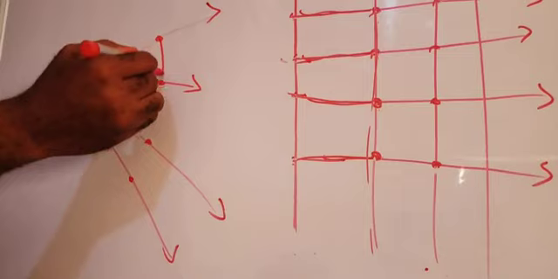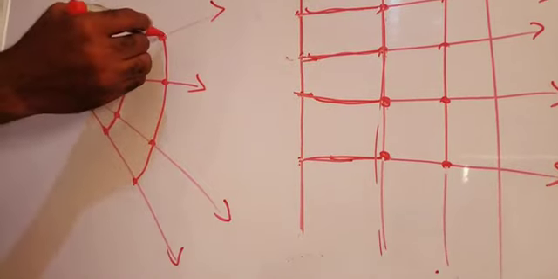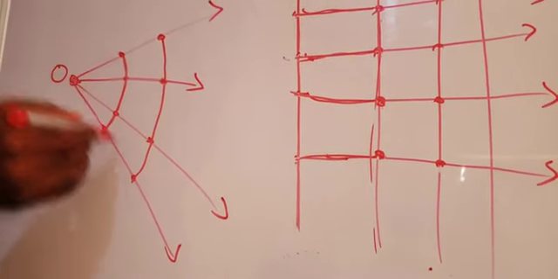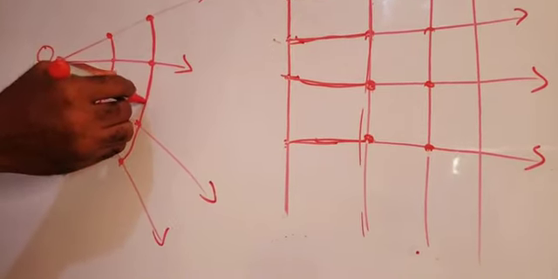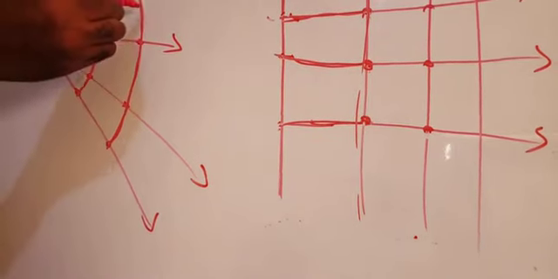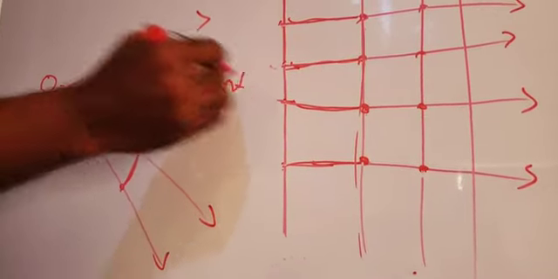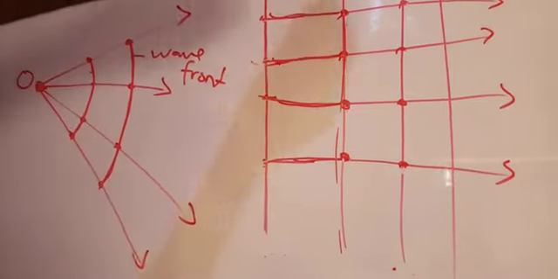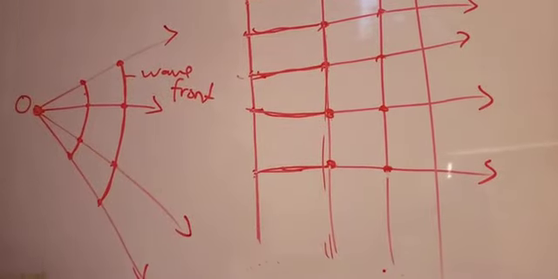They have the same distance from the source of the wave. So these 4 points are in phase, the same distance from the source. A line joining points that have the same distance or the same state of disturbance from the source is a wave front. This is a wave front. This is another wave front. Of course, for a plane wave, this is a wave front. This is for a circular wave.